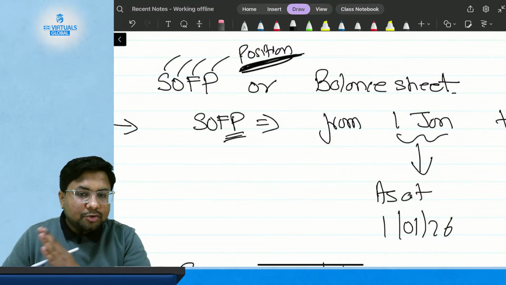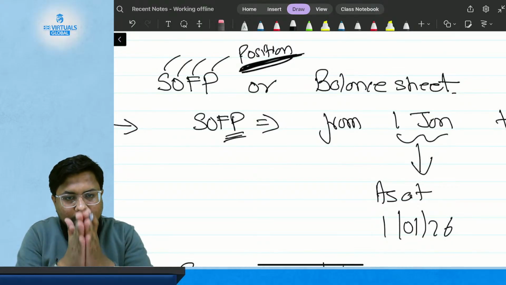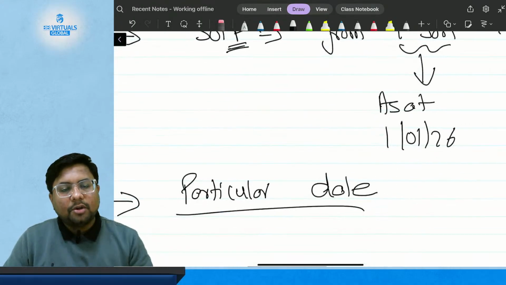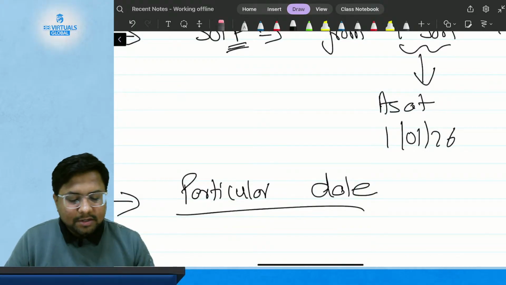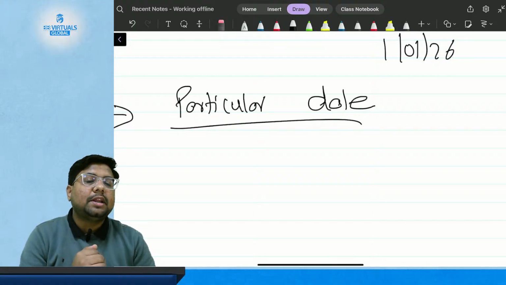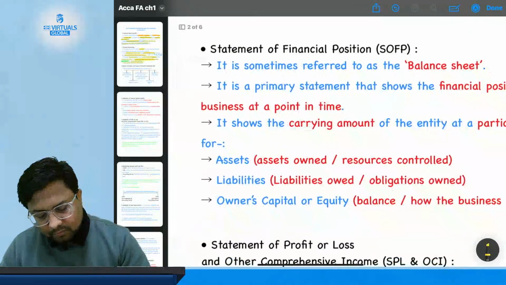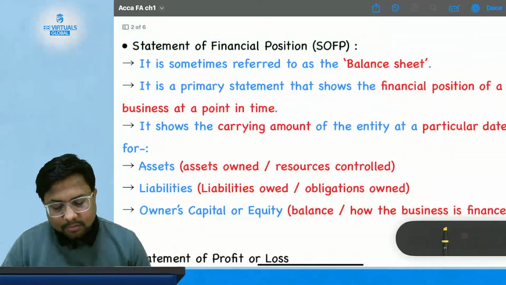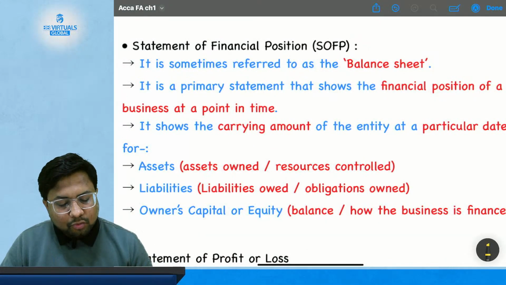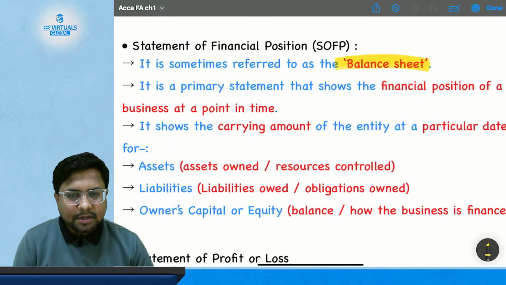Position means it is not moving on a period. It is stationary at a particular point of time or a date. Okay. In notes also I have written that it is sometimes referred to as a balance sheet. We all know that statement of financial position is also called balance sheet.